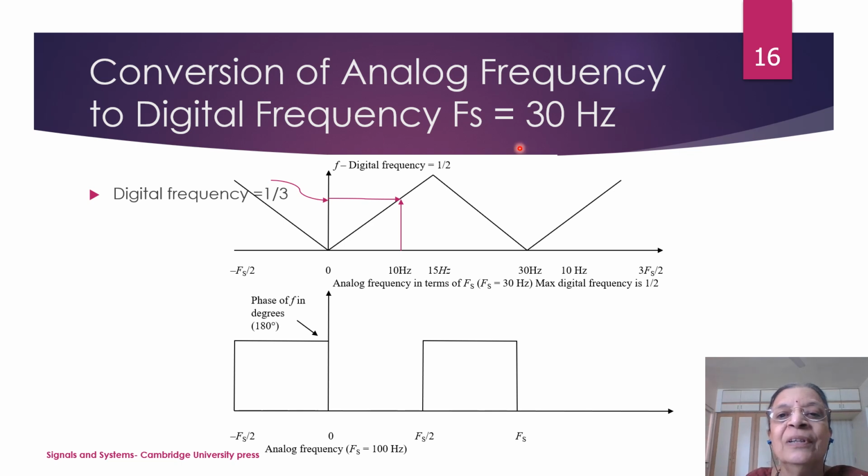And now consider the sampling frequency as 30 Hz. If the sampling frequency is 30 Hz, 10 Hz comes here, that is below the Nyquist frequency. So it will be directly obeying this linear law, and 10 Hz will be directly converted to 1 by 3 in the digital domain. So in this case again no change in the phase. For 10 Hz with 7.5 Hz sampling frequency, also there was no change in the phase.